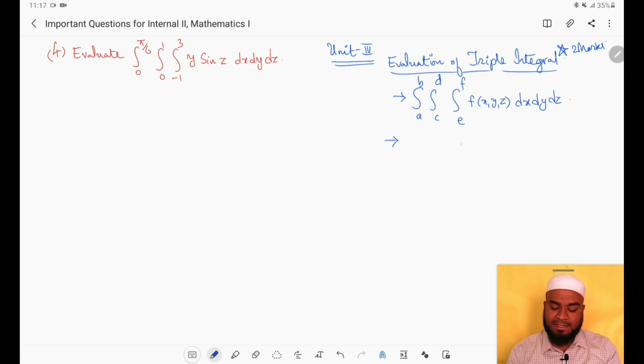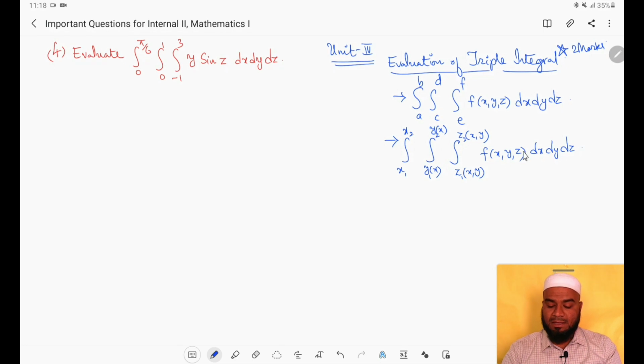The second possibility is, the inner limits will be in terms of x and y, z1 of xy to z2 of xy. Middle limits will be in terms of x, that is y1 of x to y2 of x, and the outer limits will be constants, that is a to b, or we can even consider this as x1 to x2, f of 3 variables x, y, z, then dx, dy, dz.